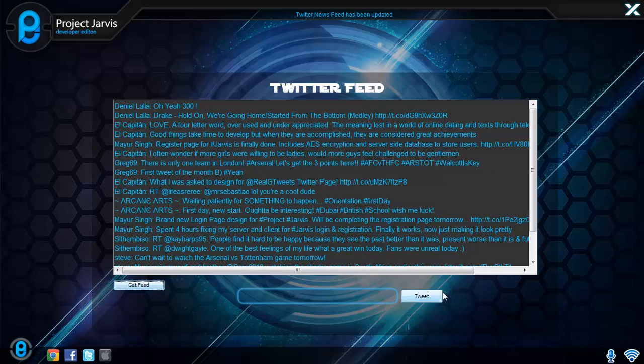We also have a tweet field where you can type your tweets and post it from within Jarvis. This also features a word count, since Twitter only has a 140 character limit, so you will always know just how much you have typed. I will show you how this works by firstly opening my Twitter account so you can see my most recent posts.